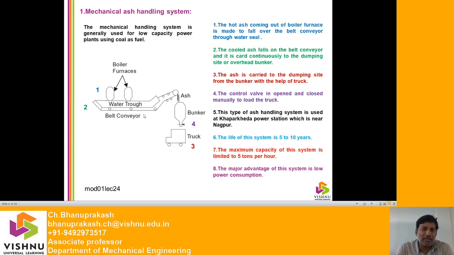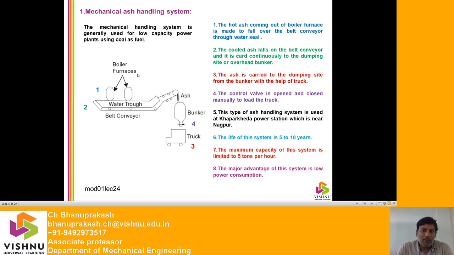The ash can be transferred with the help of a belt conveyor. Then the ash will be dumped into the bunker. From the bunker it will be placed into the truck. The truck moves to the area and then it will be discharged where we have to dispose the entire ash.